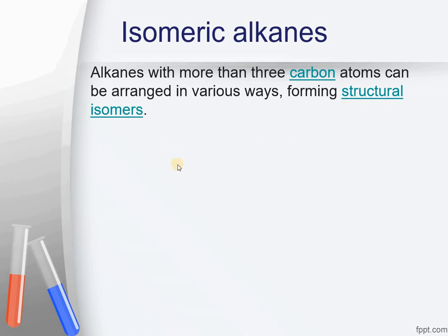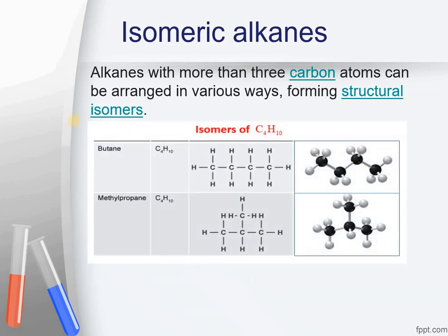Alkanes usually with more than 3 carbon atoms can show structural isomerism, that is from butane onwards various isomers can be considered. There are 2 isomers of butane, that is normal butane and methyl propane. These are the structures that are being shown to you. N-butane has the formula C4H10 and methyl propane also has the formula C4H10, but the branching is different.